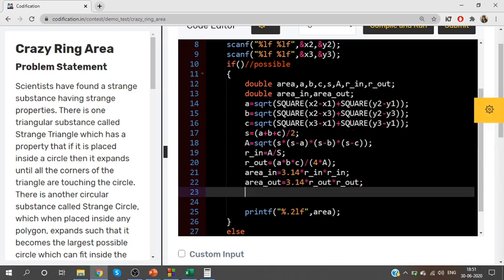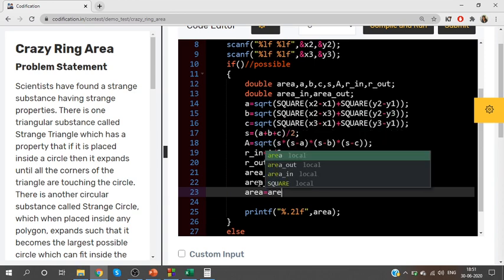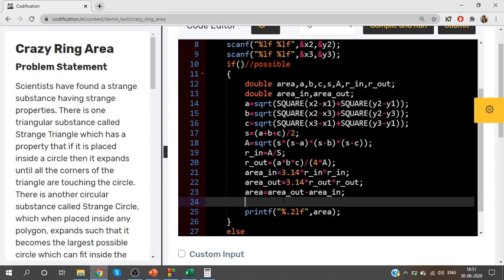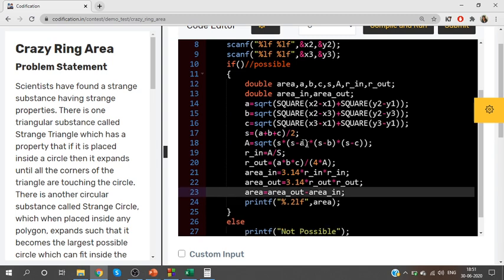So now we have the area of outer circle and the area of inner circle. So the area of the crazy ring: how will you calculate it? It is nothing but area of outer circle minus area of inner circle. Clear? Outer circle minus inner circle will give us the final area value.